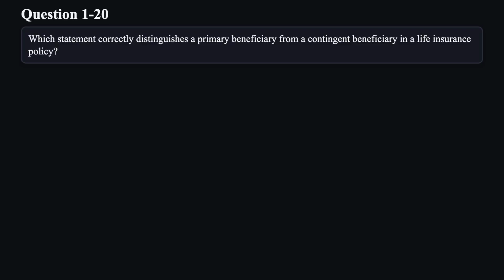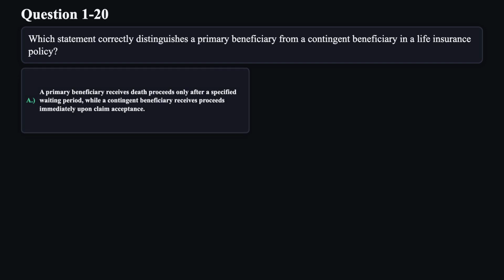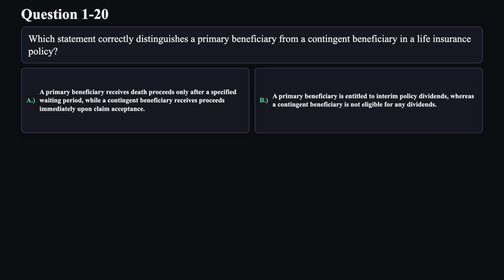Question 20. Which statement correctly distinguishes a primary beneficiary from a contingent beneficiary in a life insurance policy? A. A primary beneficiary receives death proceeds only after a specified waiting period, while a contingent beneficiary receives proceeds immediately upon claim acceptance. B. A primary beneficiary is entitled to interim policy dividends, whereas a contingent beneficiary is not eligible for any dividends.